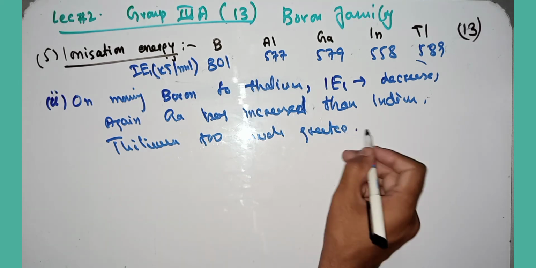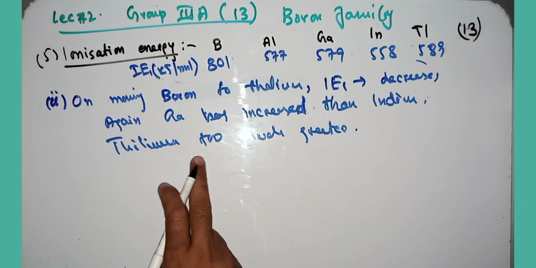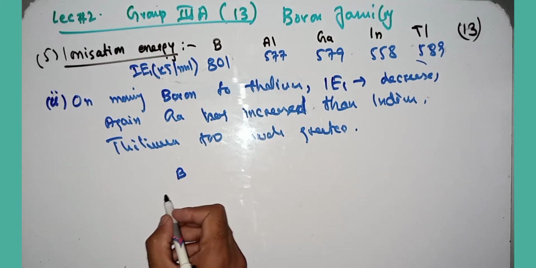So what is the reason behind this? Now I am answering. The first ionization energy of boron is 801 kilojoule per mole.